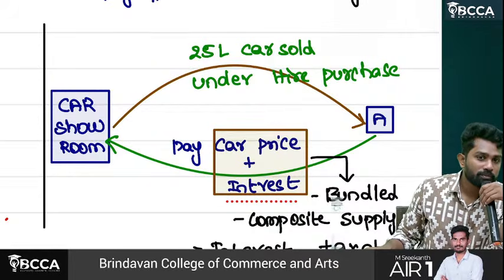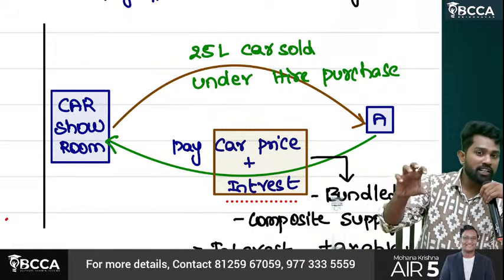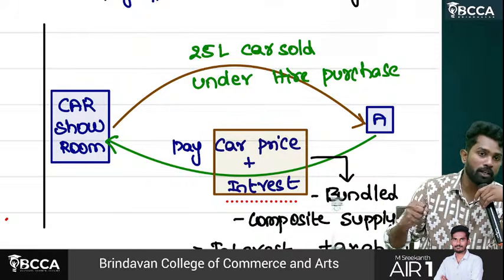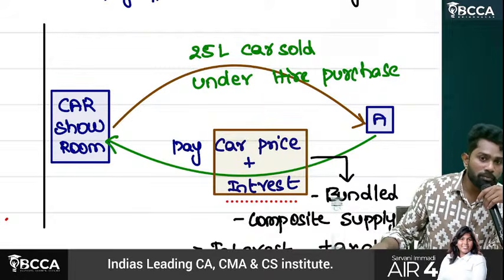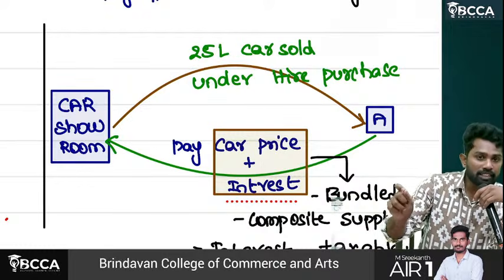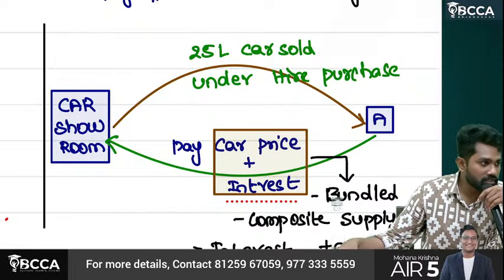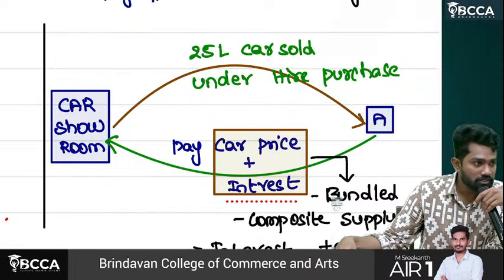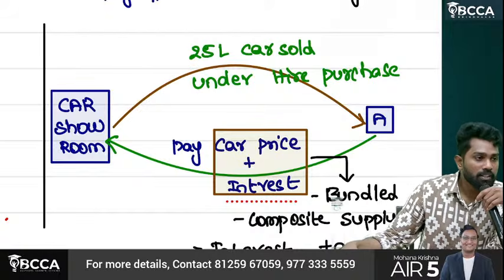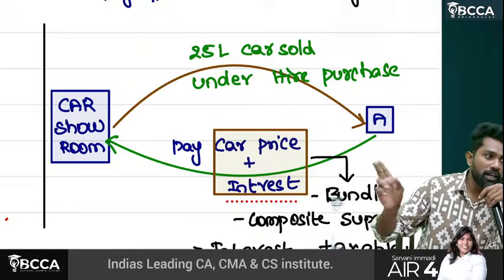Are you able to understand my point? You purchase the car on EMI. The seller, instead of selling it for a lump sum single payment, asks you to pay in installments. So he is collecting a certain amount monthly, which is the car value plus interest, right? You learned hire purchase. The hire vendor will sell goods on a hire system. The amount he collects as installments includes both the goods value and the interest element.